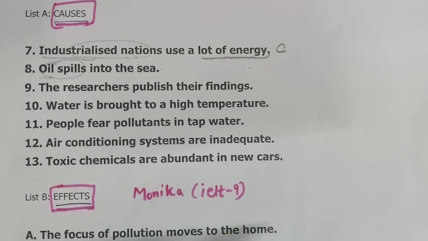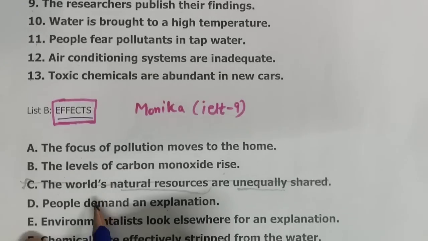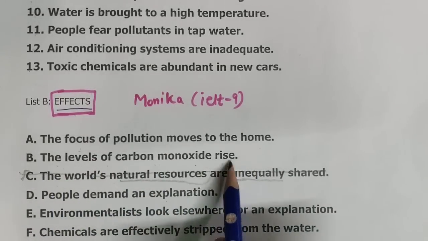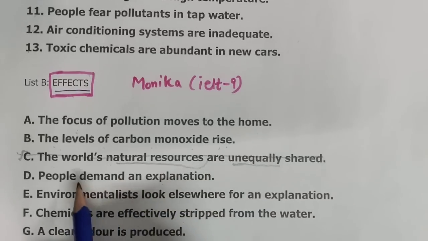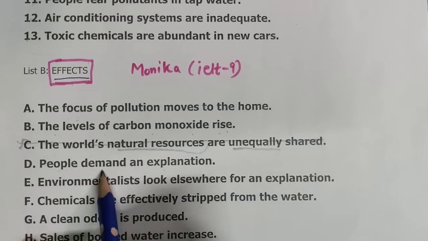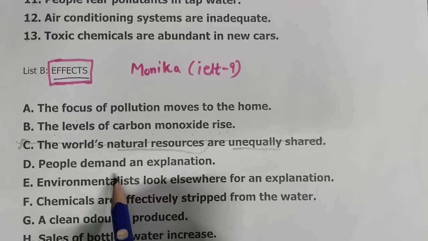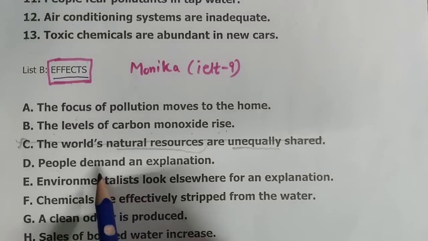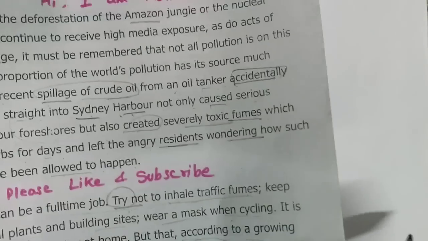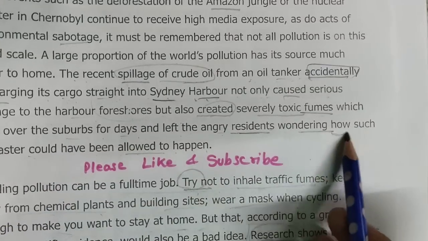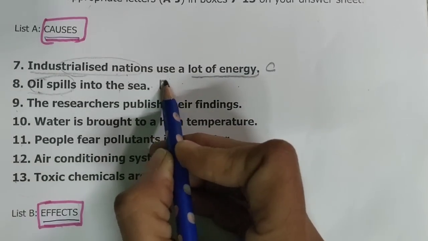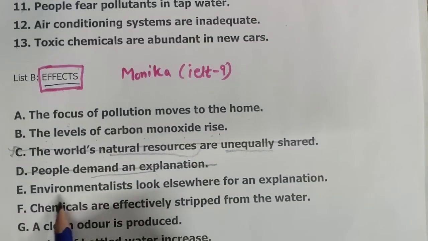So okay, oil spills into the sea. Let's read the options. The focus, no, it is not. The levels of carbon monoxide rise is there, but toxic fumes is not, this is not matching. People demand an explanation. Can we do it? They were just asking for, yes, wondering how such a disaster could have been allowed to happen. So I will be putting it for D. This is D.